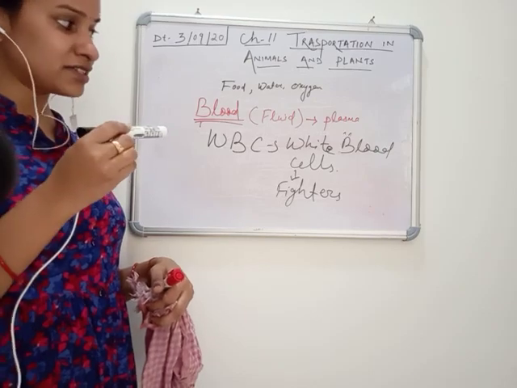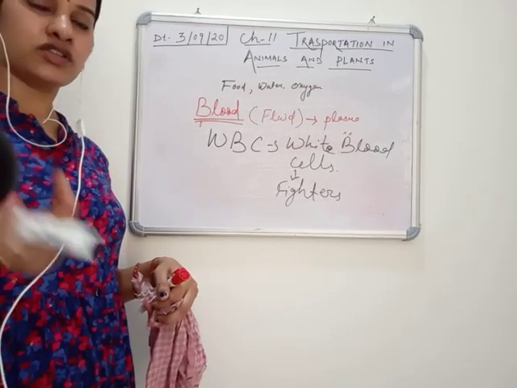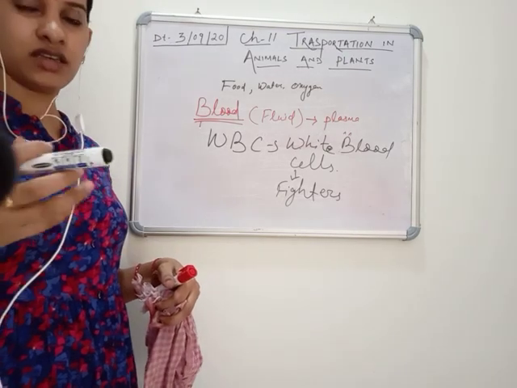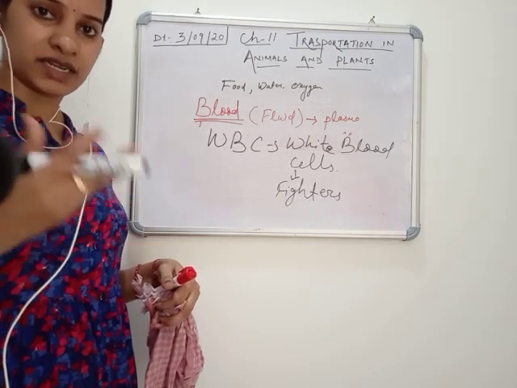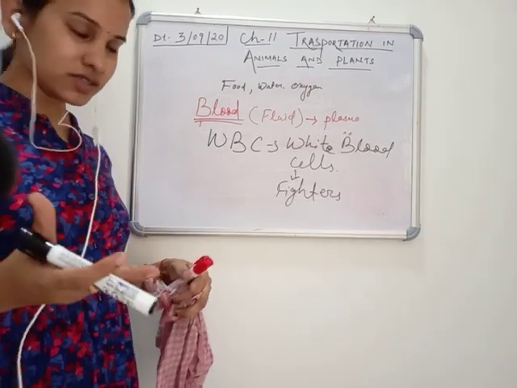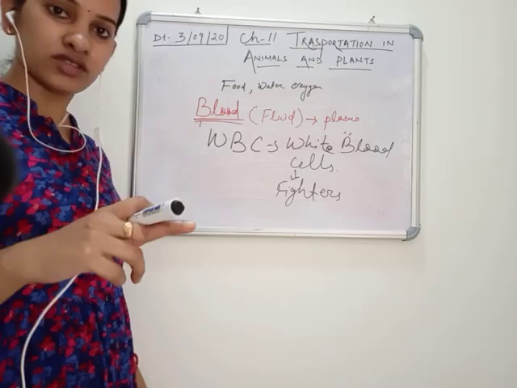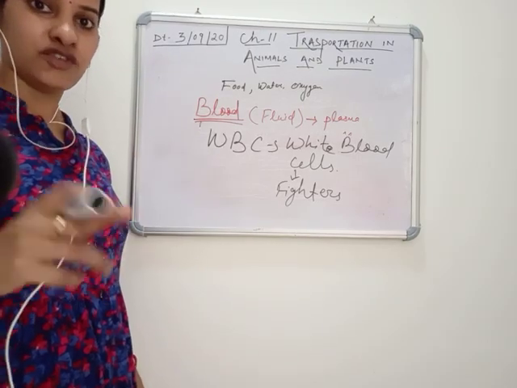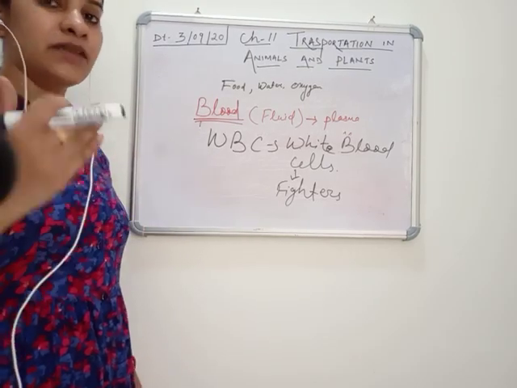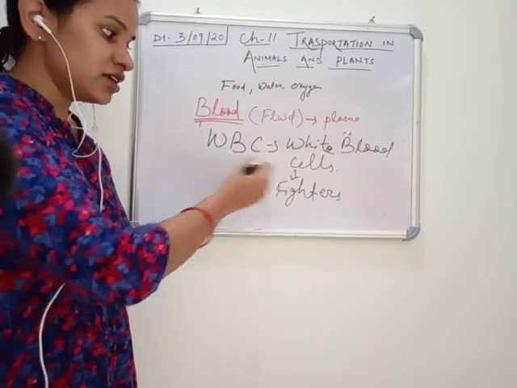So white blood cells are fighters in the blood, because the food you are taking and the air you are taking also contain some germs and bacteria. But we do not fall ill every time, because white blood cells are there to fight against those viruses and bacteria which enter our body through food and air. So WBC is a fighter.